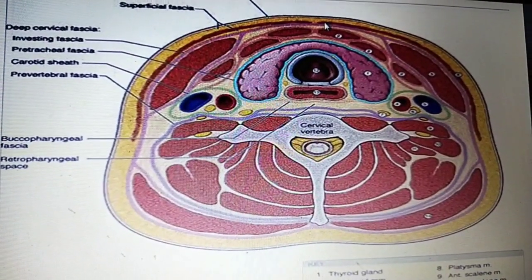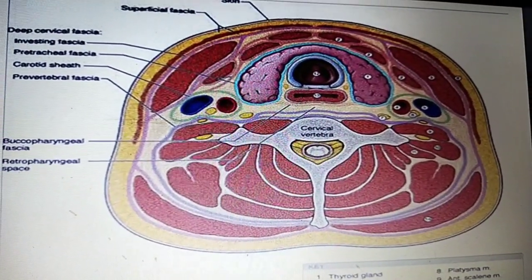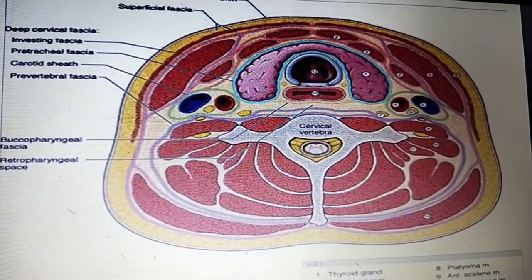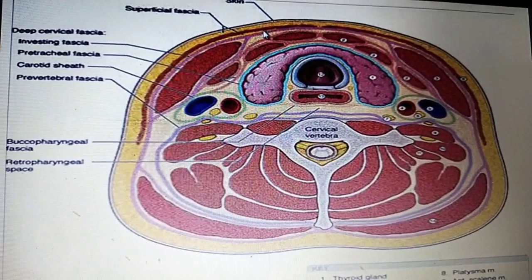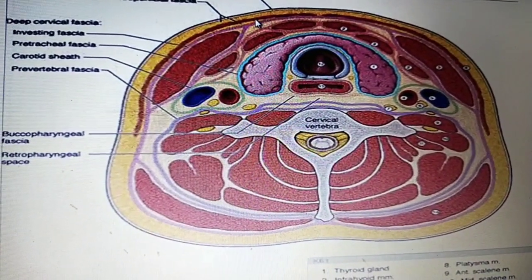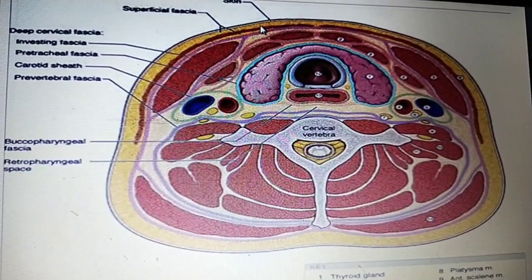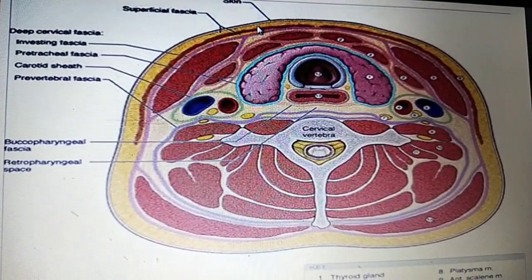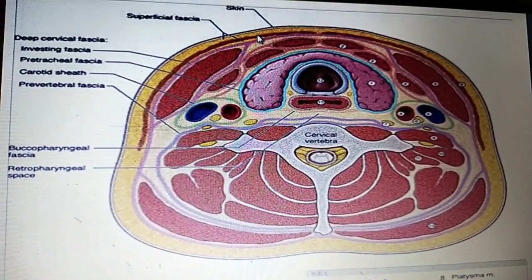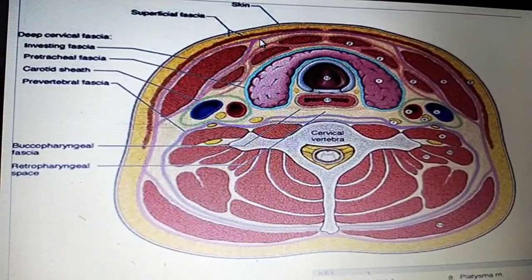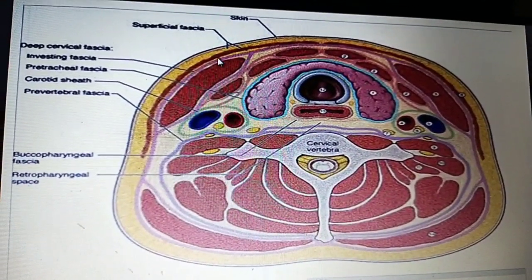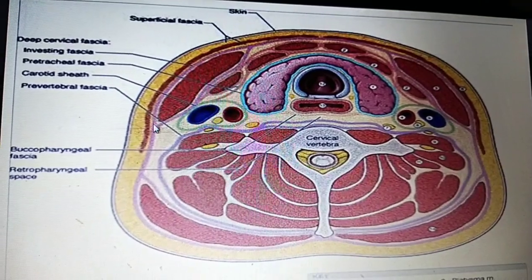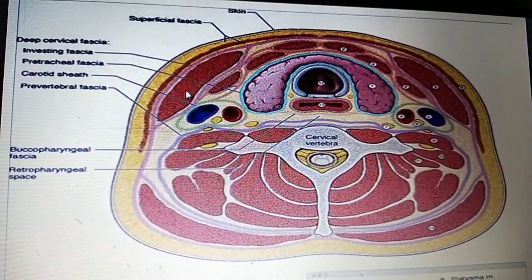After that you see the deep cervical fascia. There is no separate superficial fascia; directly after the skin, the skin and fatty layer can be called the superficial fascia. This is the deep fascia, and it covers the sternocleidomastoid muscles.